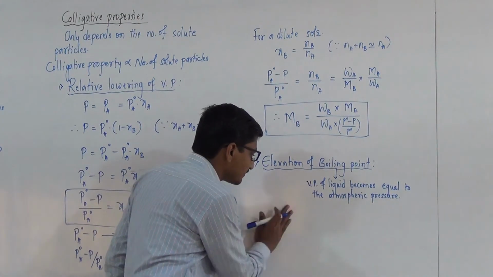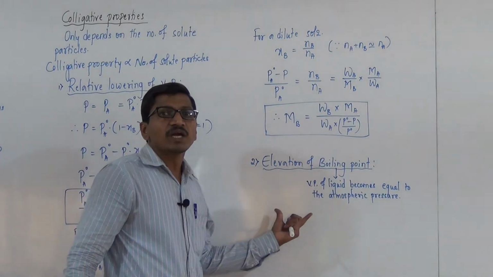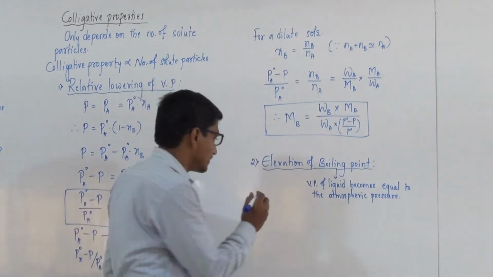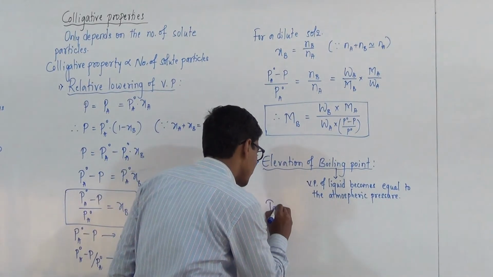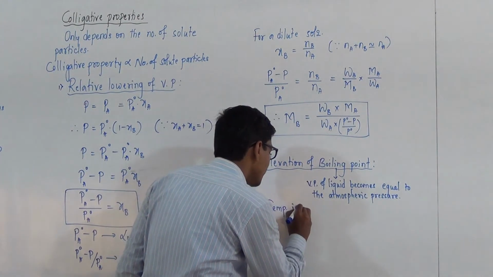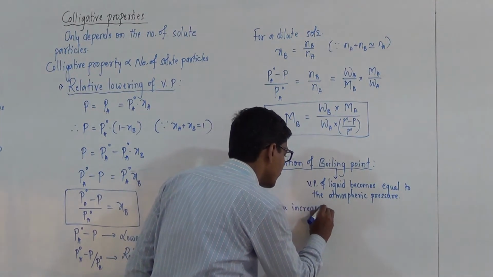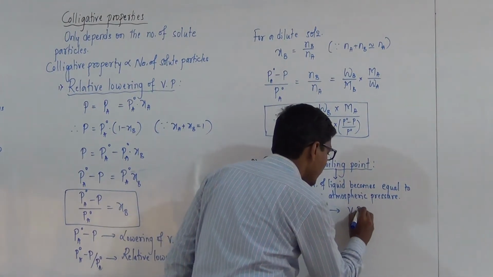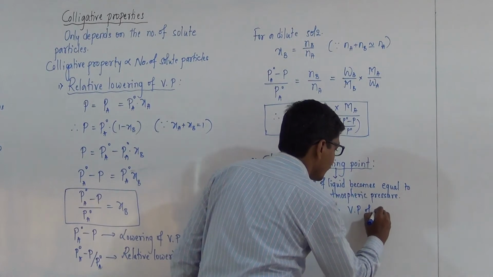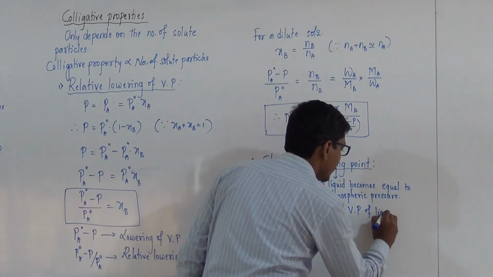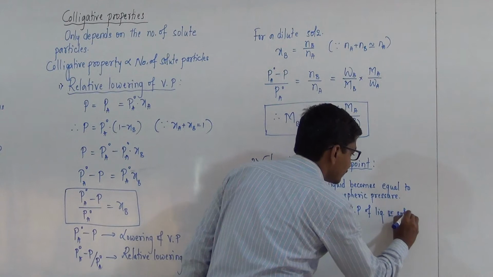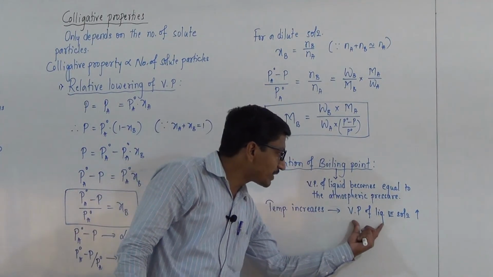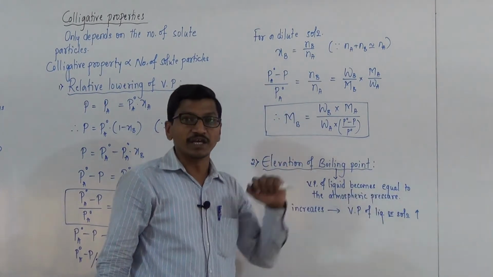In this case, as we already discussed, as the temperature increases, the vapor pressure of the liquid increases. Temperature increases, then vapor pressure of liquid or solution increases.